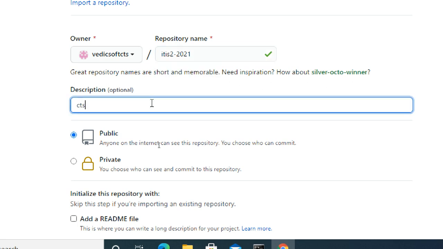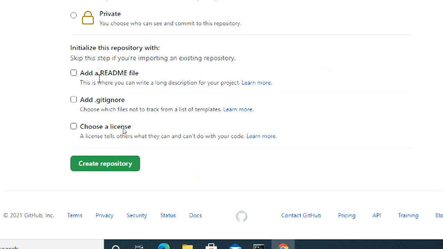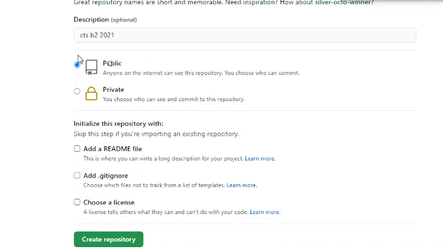Description, you can give something like CTS to CTS, ITIS, CTS B2 2021. Any description. If you don't want it, you don't need to give it. If you want to add any files like licensing, .gitignore which files not to track from the list of templates, or a readme file, you can add these things.